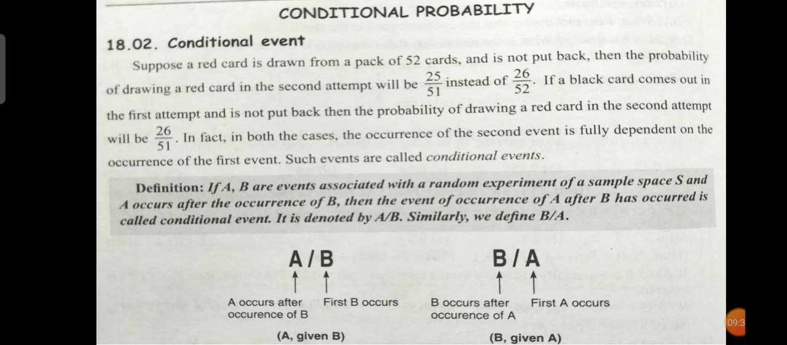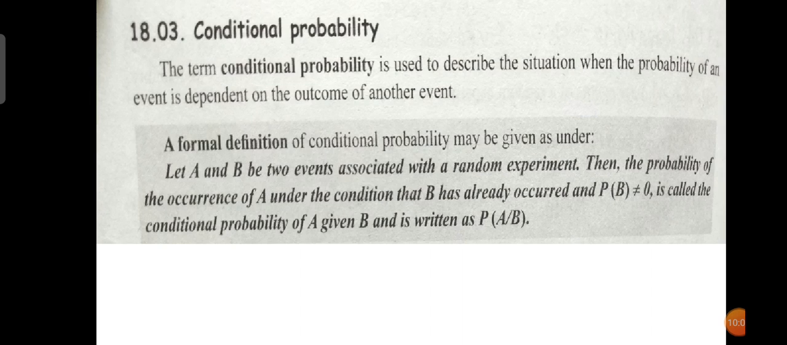It is read as A given B. Simply we say A by B, but it is A given B. A given B means B occurs first, then A occurs after the occurrence of B. B given A means A occurs first, then B occurs. This is a conditional event.